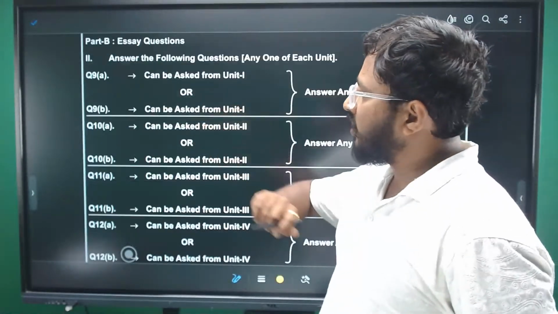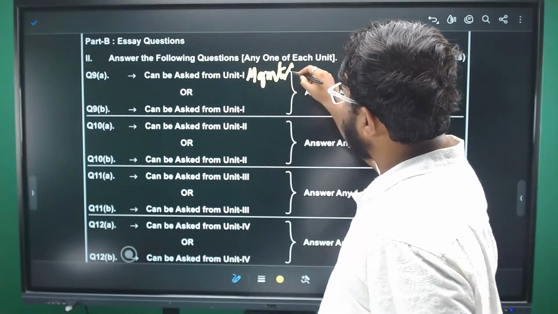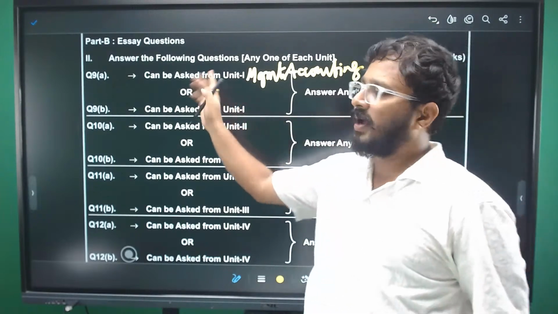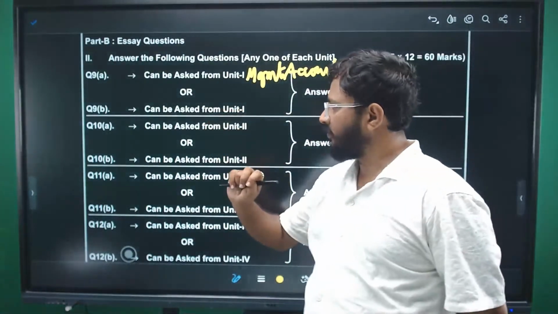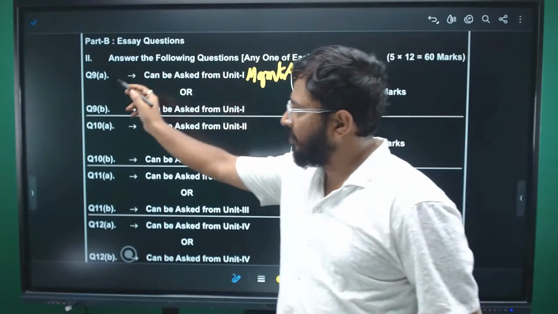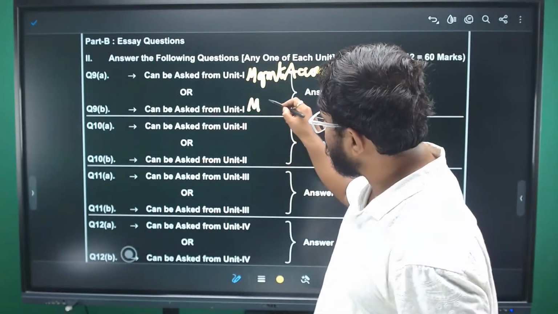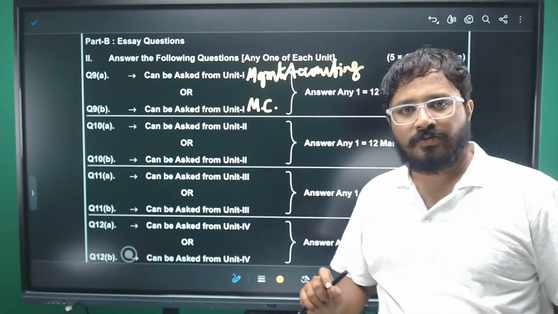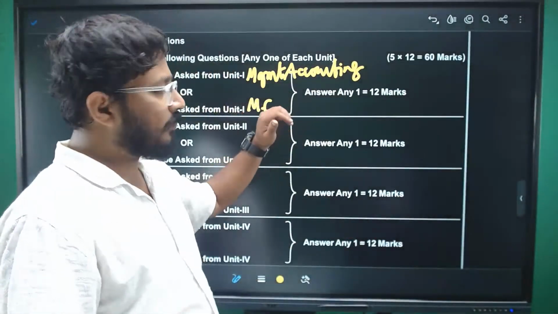If you observe question number 9A, ఇది management accounting నుంచి వస్తుంది. So here you'll be having a theory question. Second question 9B, which I call 9B, this will come from marginal costing, and that can be a problem, that can be theory. Mostly problems on that, right? Theory can also be asked.